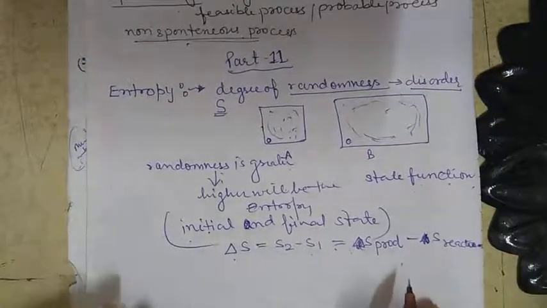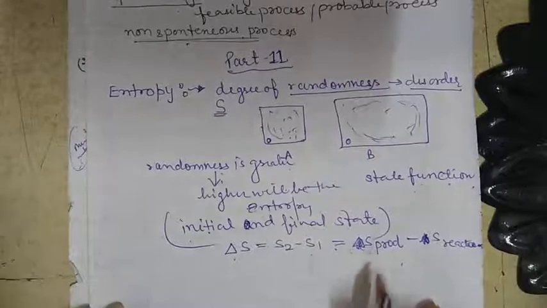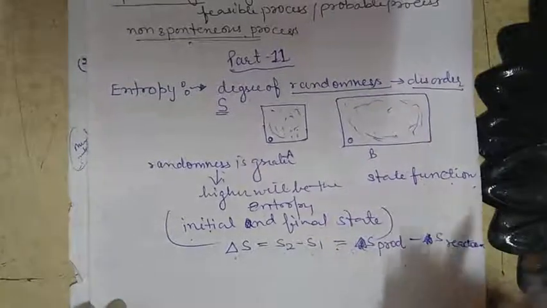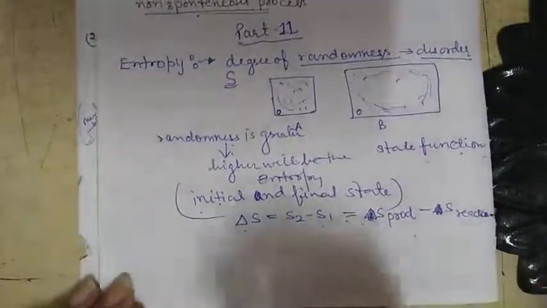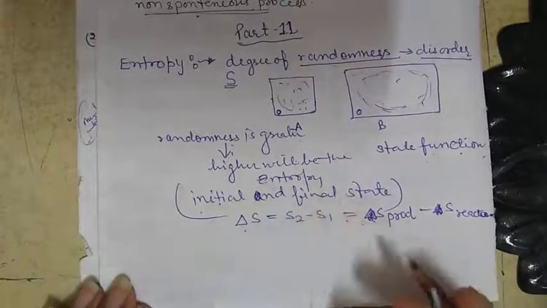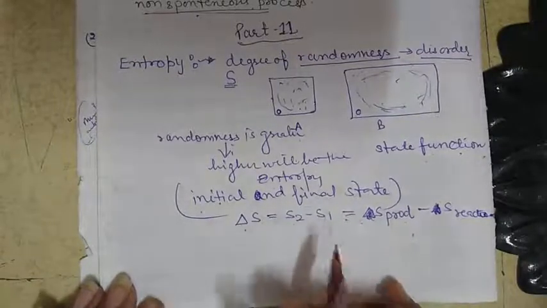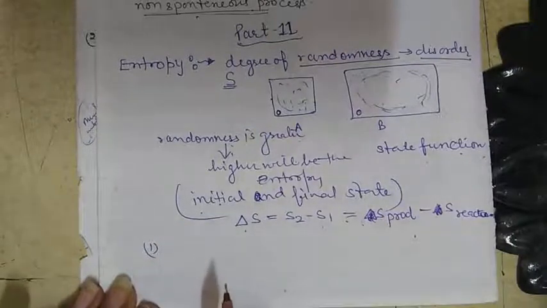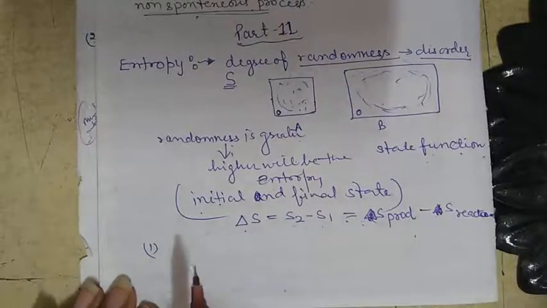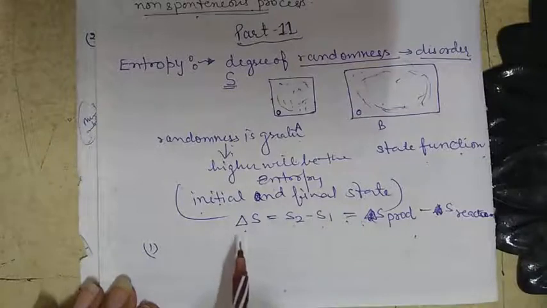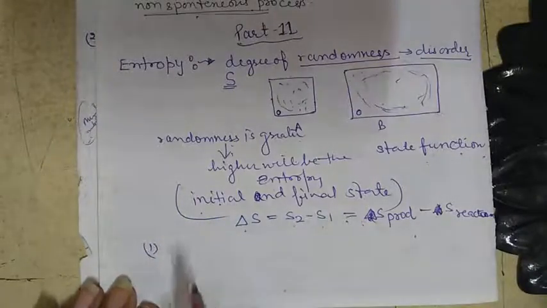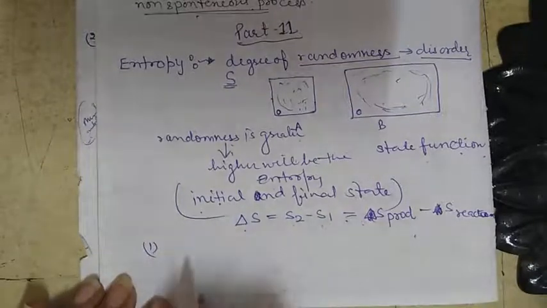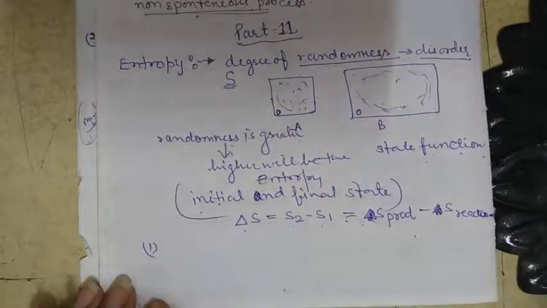Now some examples in which the entropy either increases or decreases. Let us take some examples where the entropy increases as well as decreases. The first one is, for a given substance, the crystalline solid state is most ordered. Why is the crystalline solid state most ordered?